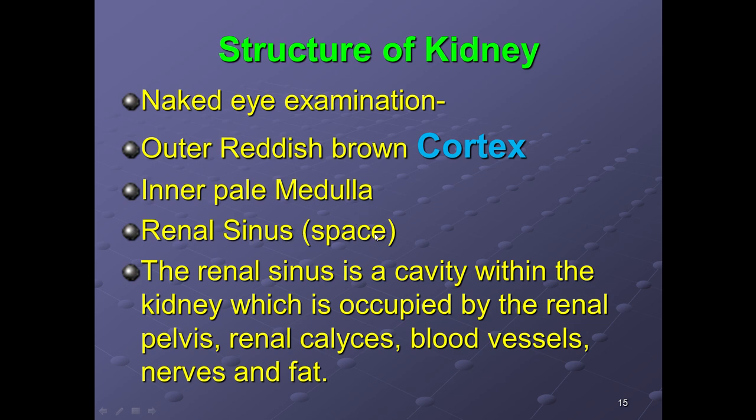It is a space, a cavity within the kidney which is occupied by the renal pelvis, renal calyces, blood vessels, nerves, and fat. The port of the kidney. First of all is the cortex, which is present outside, the medulla is inside, and the sinus is the space. So the renal sinus is a cavity within the kidney which is occupied by all these structures.